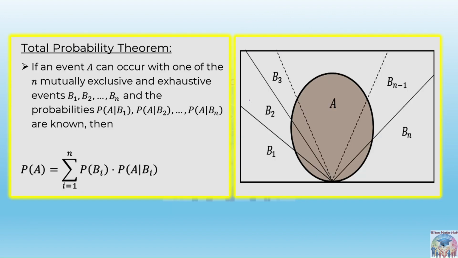So next, what is there? Next is the total probability theorem, right? This is an important topic. Now, let's suppose that event A is happening. Event A can occur with one of n mutually exclusive events, like B1, B2, B3, B4 up to Bn.